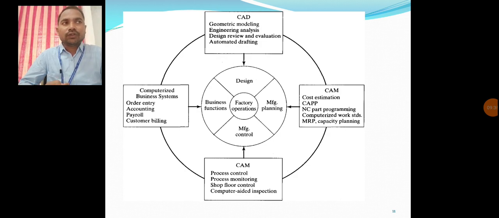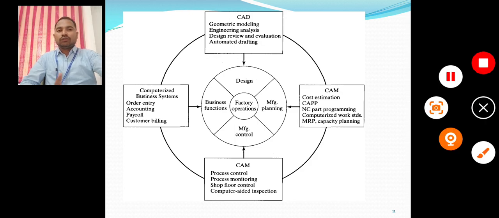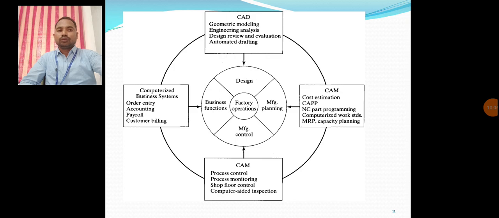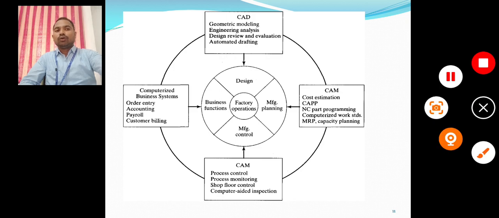After finishing the goods or product, it will be delivered to the customer, based on all these things, maybe quotation of the product, or finally billing, accounting, all these things coming in this particular business function. These are the manufacturing flow information that should be observed related to the production system.